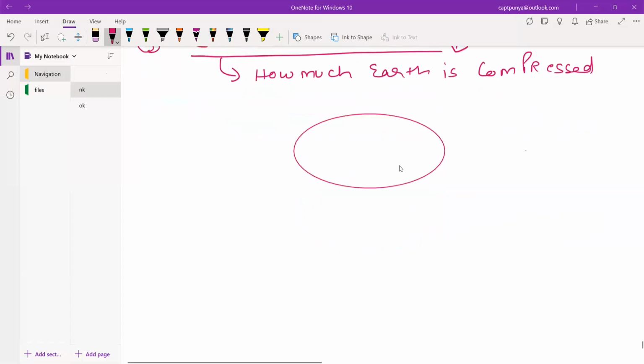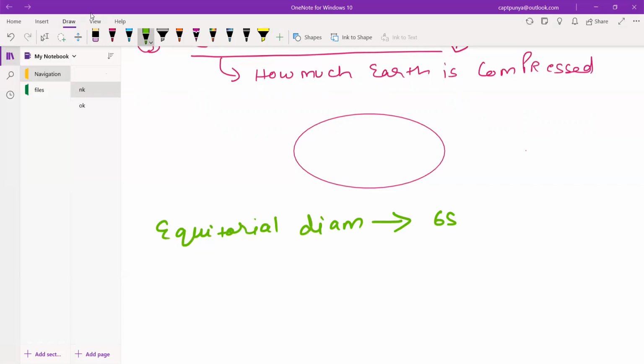We will calculate it. So first of all, have a look here. Your equatorial diameter, the spelling is wrong, let me correct it for you. Your equatorial diameter was how much? It was 6,888 nautical miles. Now your polar diameter was 6865 nautical miles.